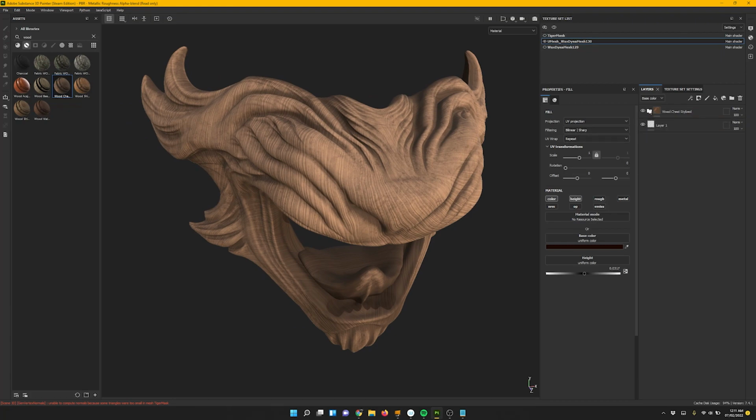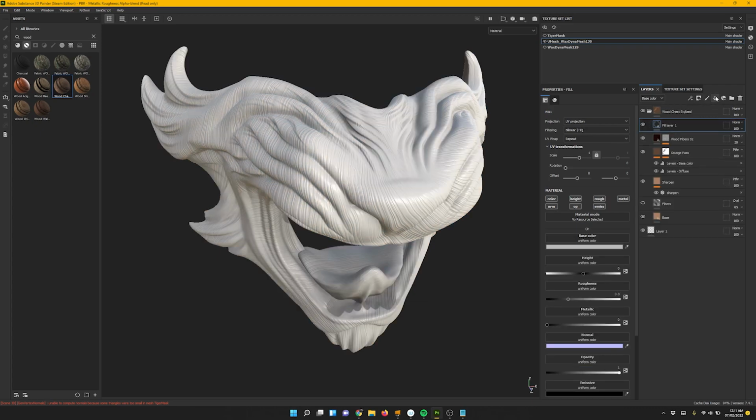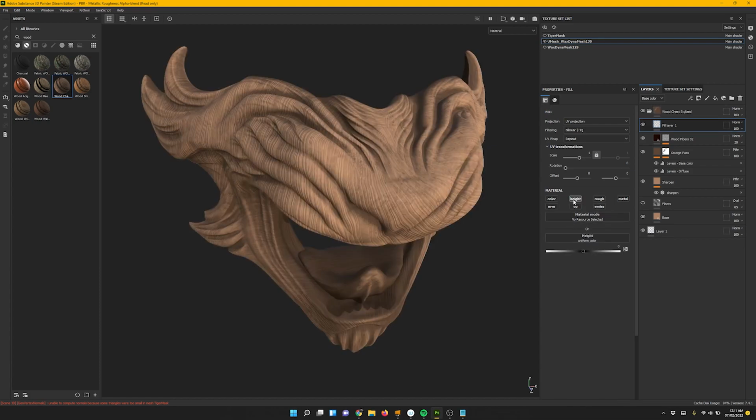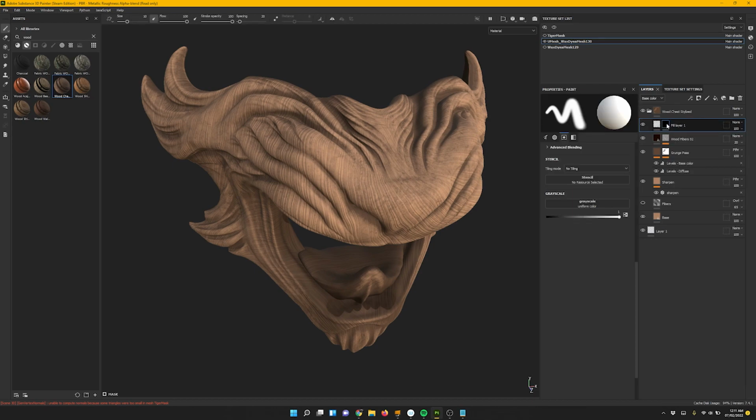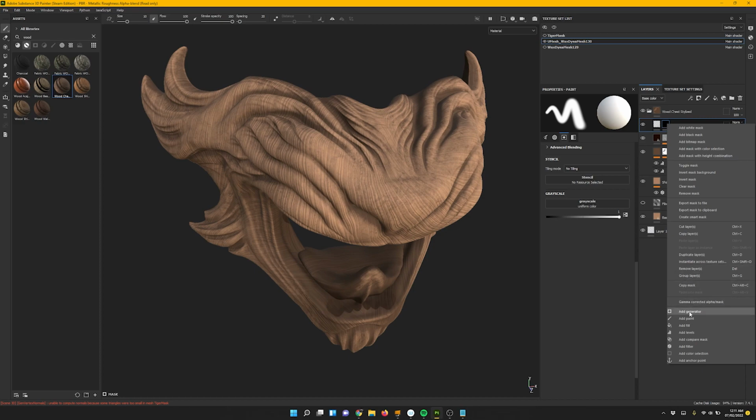if we want to bring this back into ZBrush. And then the next thing I want to do is add some edge damage first. So we'll do another fill layer, and then we're going to hit Height here on the properties of this fill layer. And before we do anything to this slider, let's just add a black mask on this layer. We could do this manually, or we can use the smart masks.